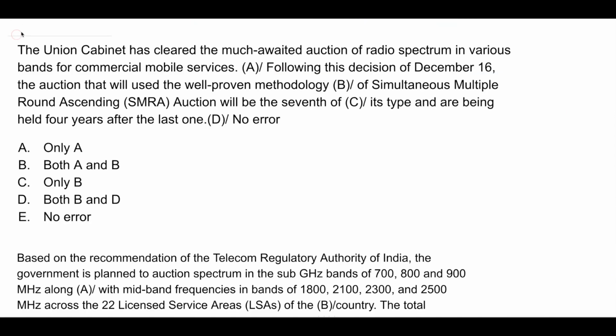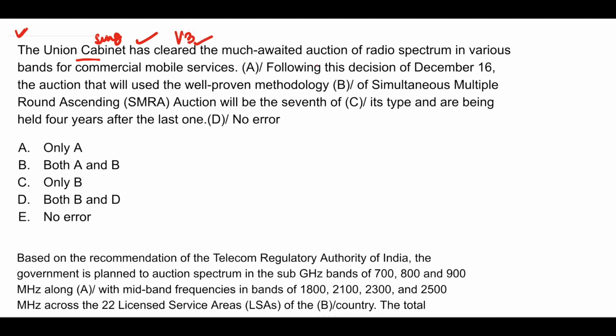In this question, you have to find out the part or parts that is either grammatically or contextually incorrect. Okay. The Union Cabinet has cleared. The Union Cabinet. Union Cabinet is singular. Singular noun. So singular verb has. This is correct. Has plus V3. This is also correct. Cleared.